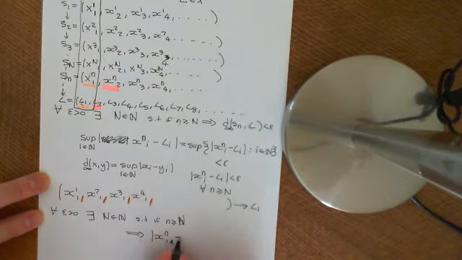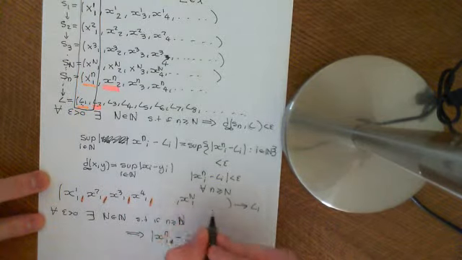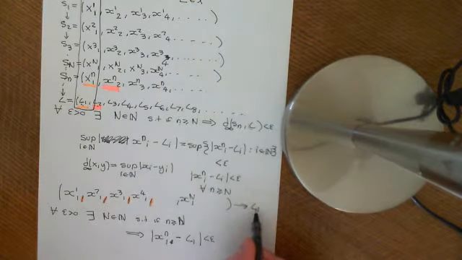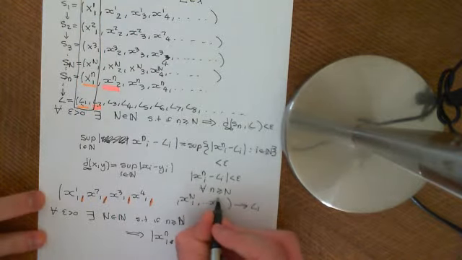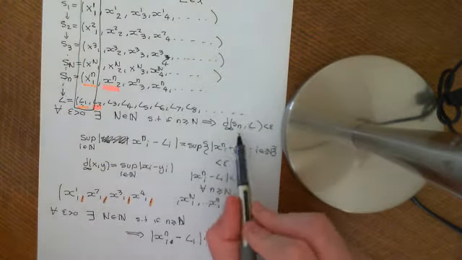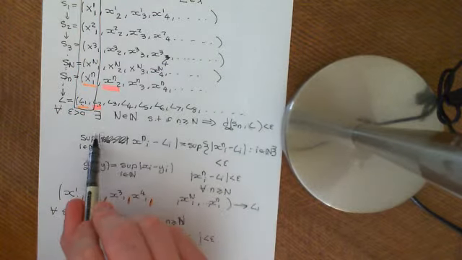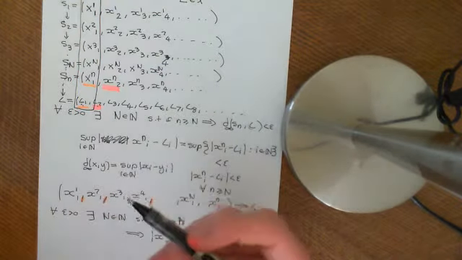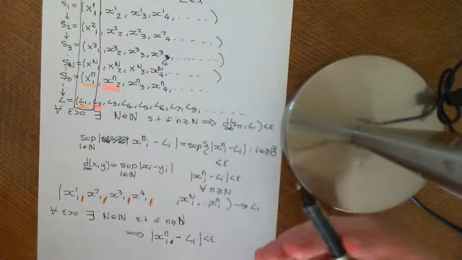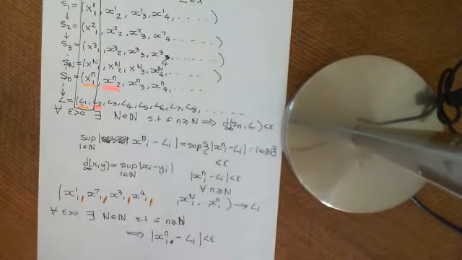So I should be able to find you a point, x big N 1, such that if I go beyond that point, the modulus of the difference between this term and the limit is less than epsilon. So if I take any term x little n 1 over here, the modulus of its difference from the limit should be less than epsilon. And remember that this modulus function in this supremum definition, if you're dealing with the real L infinity space, will just be an absolute value. If it's the complex numbers, it'll be the complex modulus function. Of course, they coincide so beautifully that it doesn't matter for our purposes.